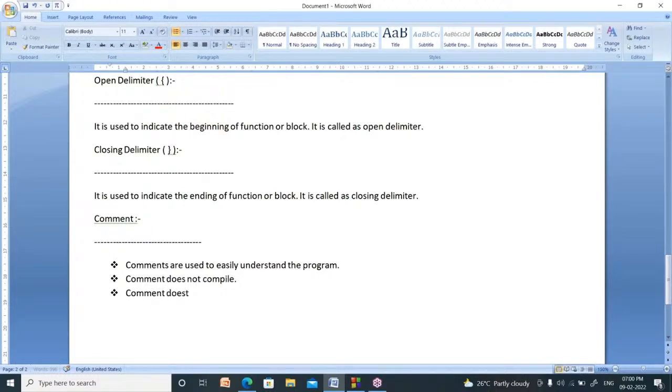Comments do not convert to machine code. That's it. So comments don't compile, don't convert to machine code, and don't execute also. Comments do not execute.